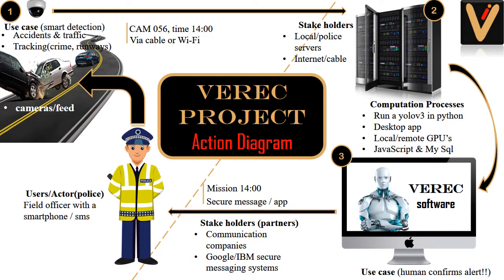So if there is need to take action on the tagged violation, it is sent via a secure app. Here we will involve stakeholders like communication companies, those companies that are already handling communication of police information, or we would use the IBM and Google secure messaging like HyperProtect. From that, the information is sent to the police field officer, who is an actor in this case as well. So the field officer takes the action. He receives the message either via SMS, or it requires him to have a smartphone to access our application.